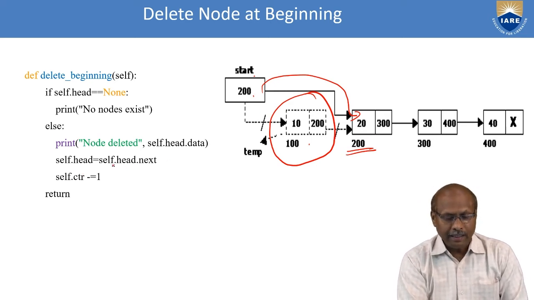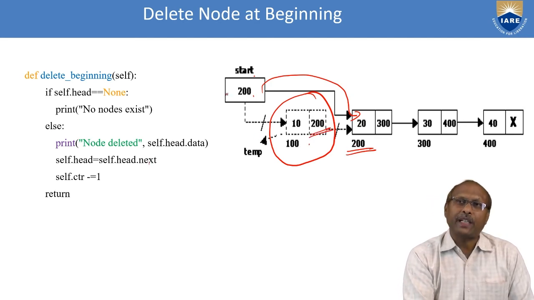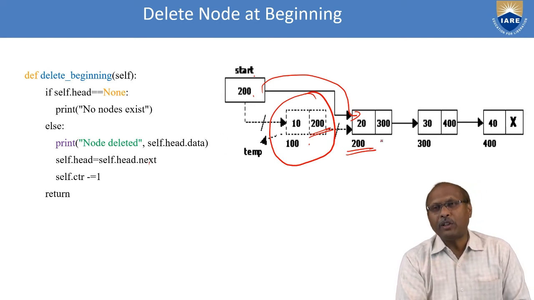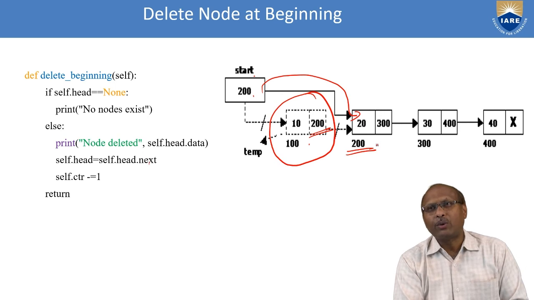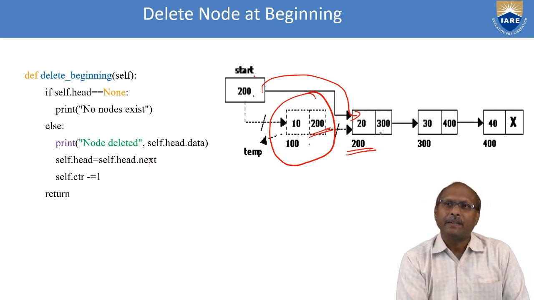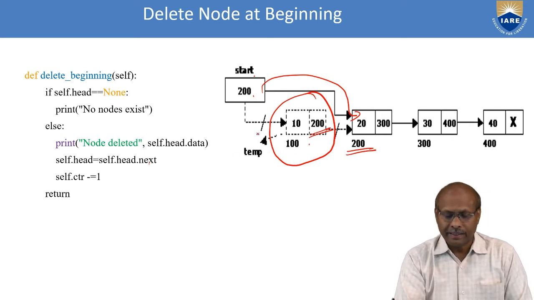Because initially self.head is 100, and 100's next is 200. So 200 is assigned to start. If I assign it to start, what will happen? Automatically the start pointer is pointing to the second node. Once it goes to the second node, the first node will be detached automatically. So this node will be removed from the list.